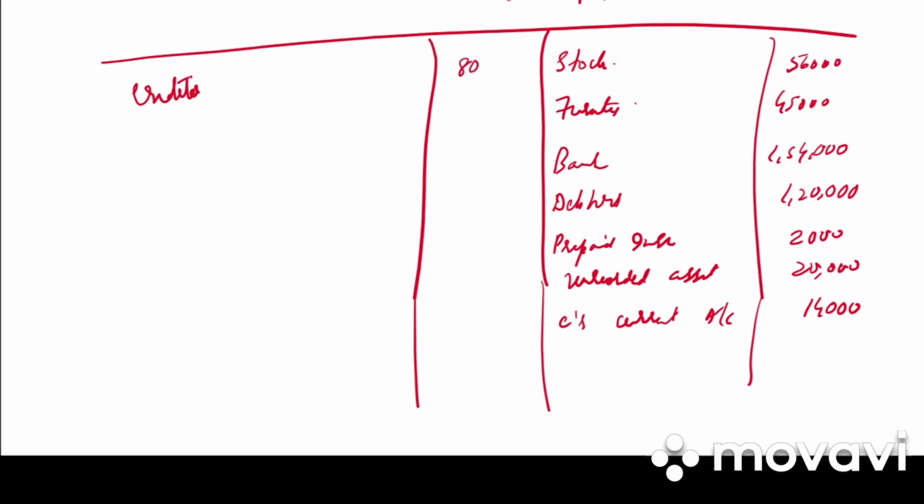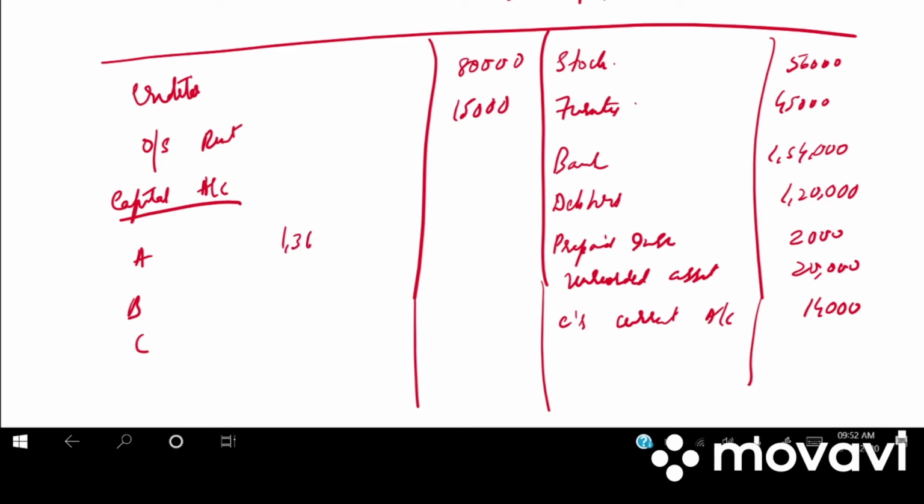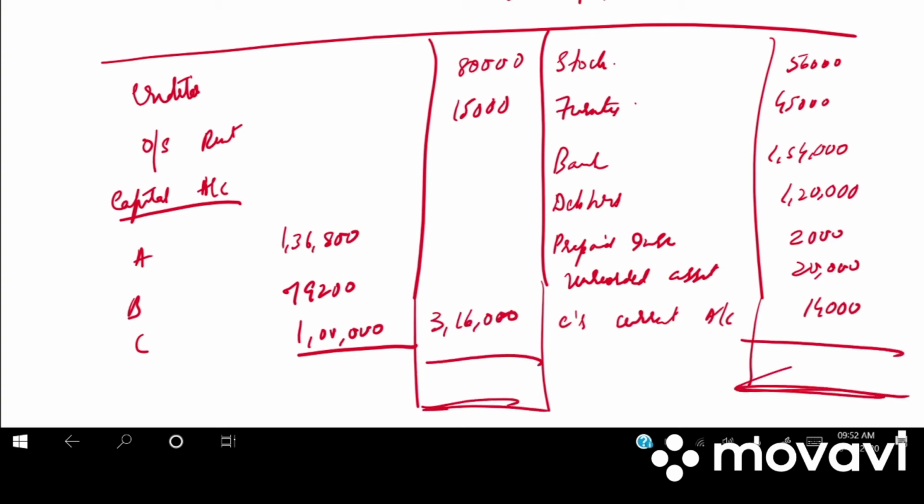70,000 plus 10,000, that is 80,000. Then we have outstanding rent 15,000. Then we have capital account A, B, C. A is 1,36,800, B is 79,200, C is 1 lakh. So we get 3,16,000. So what is the total of balance sheet? 4,11,000. Clear?